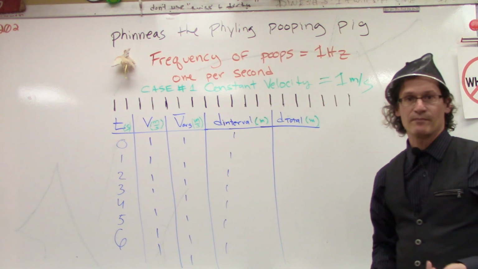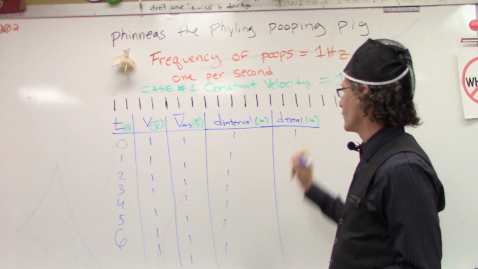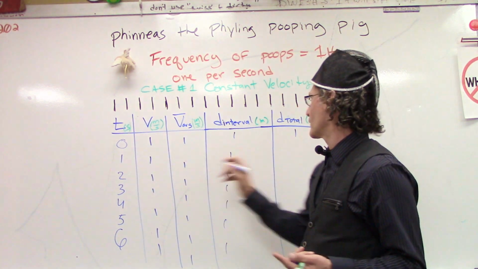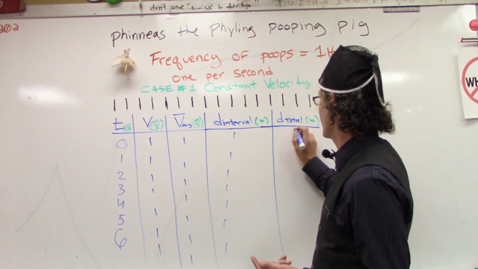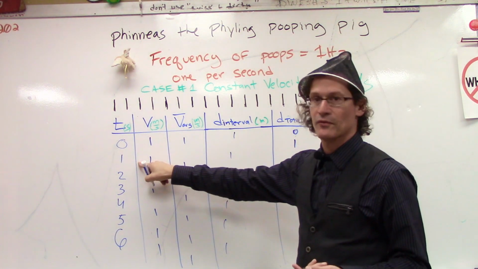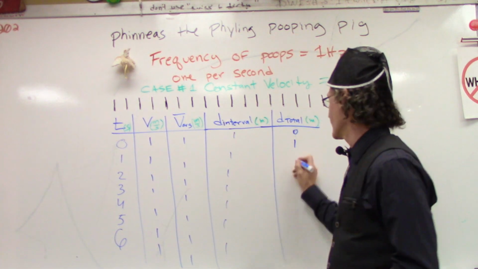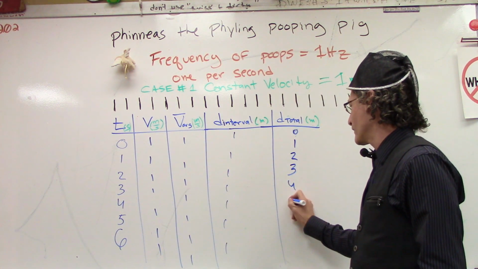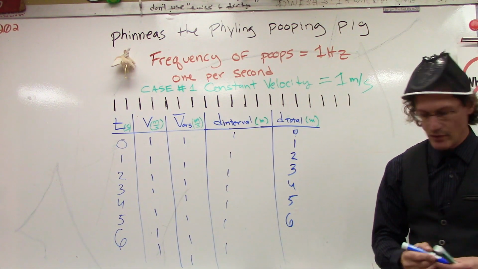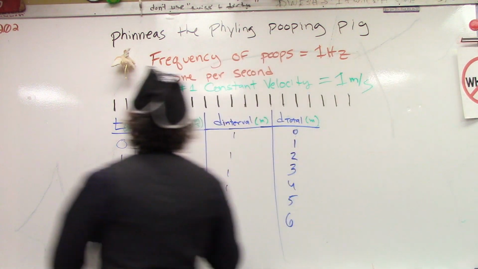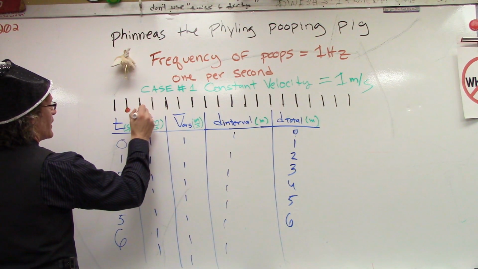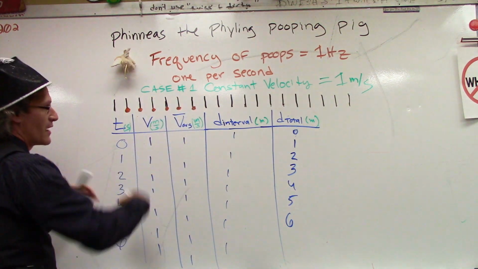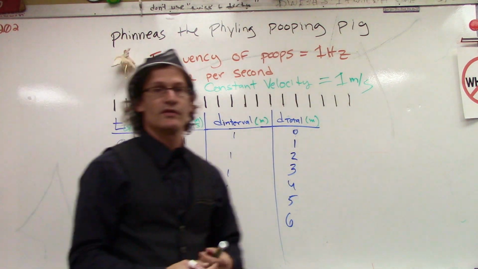Now let's look at the total distance. From 0 to 1 seconds, he'll travel 1 meter. That's the interval. And what is his location going to be after the first? That's from 0 seconds. Actually, this would be 0. Now it's 1 after the first second. After the second second, 2 meters. After the third second, he'll be going 3 meters, 4 meters, 5 meters, 6 meters, and so on and so forth. So if we were to track that motion, every second that goes by, he makes a poop. And like this. So 1, 2, 3, 4, 5, 6, and so on and so forth. I only said we're going to do the first 6.